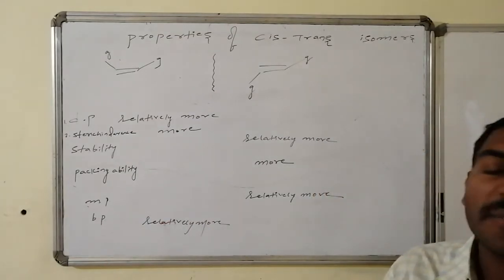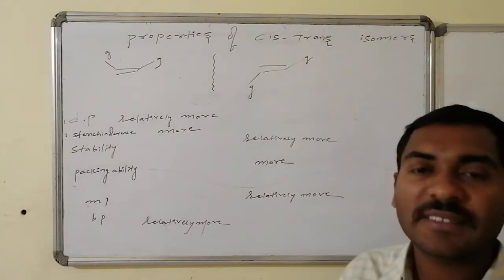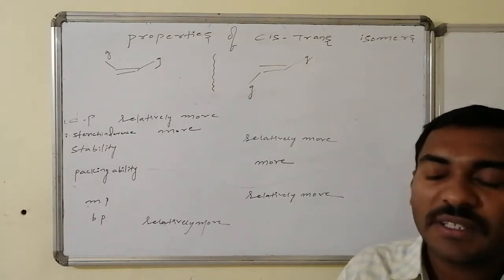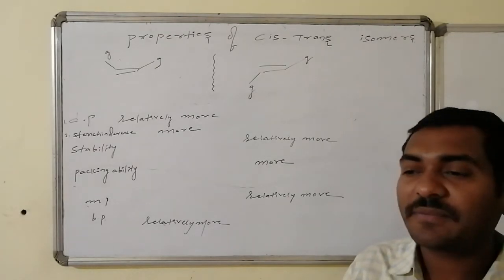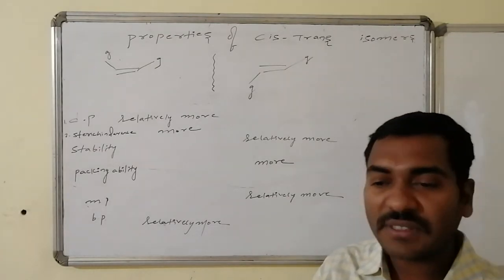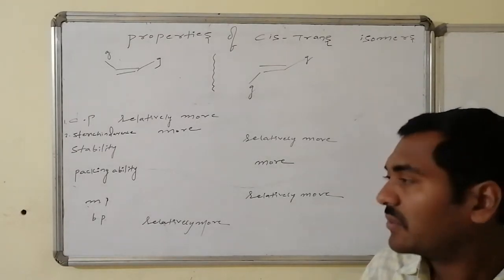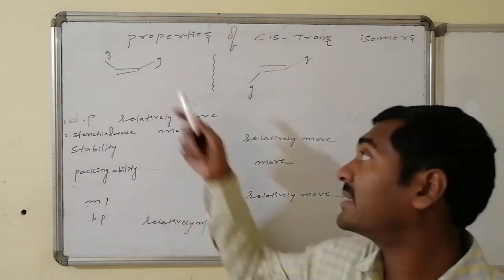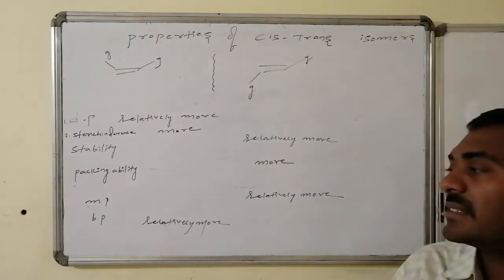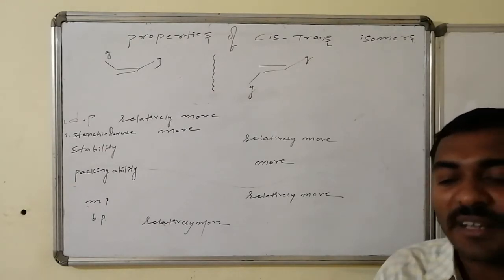And boiling point depends on the intermolecular force of attractions of one molecule with the surrounding other molecules. Wherever the dipolar molecules are there, they will attract the other molecules with the maximum strength. So therefore where the dipole moment is relatively high, that is the case of cis. In case of cis, the relative boiling point is higher compared to the corresponding trans isomer.